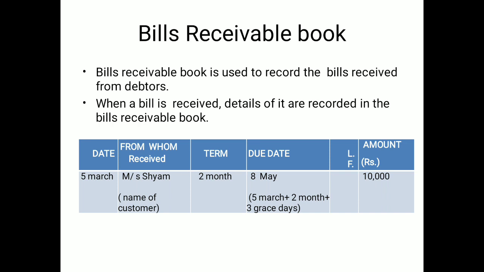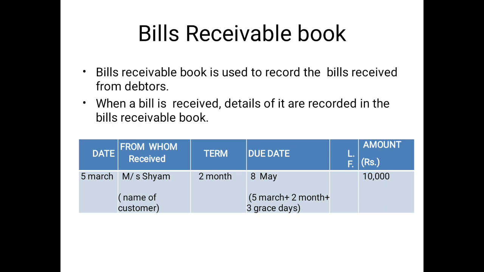The 5th March is the date of writing the bill, and the entry is passed on the 5th March: bills receivable to Sham. That's why Sham is listed here as the name of the customer from whom the money will be received.